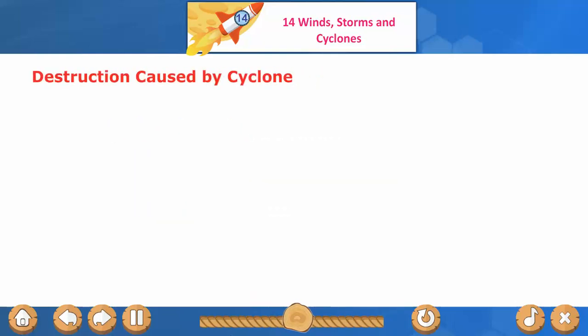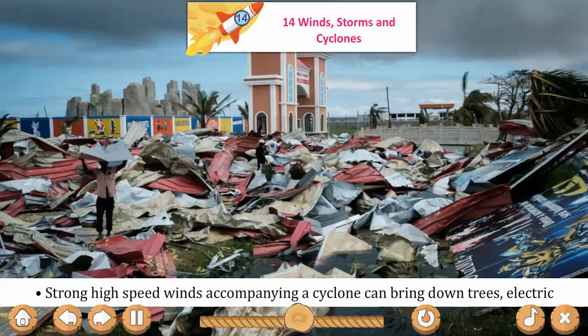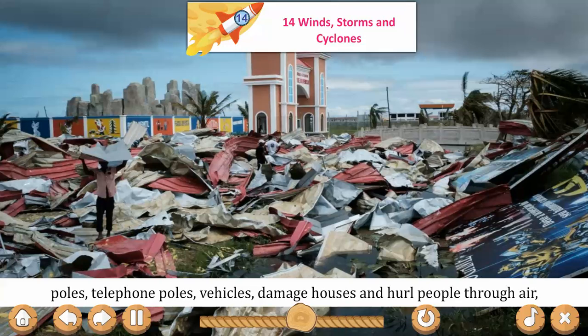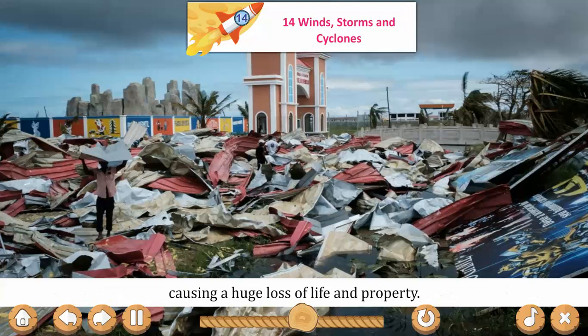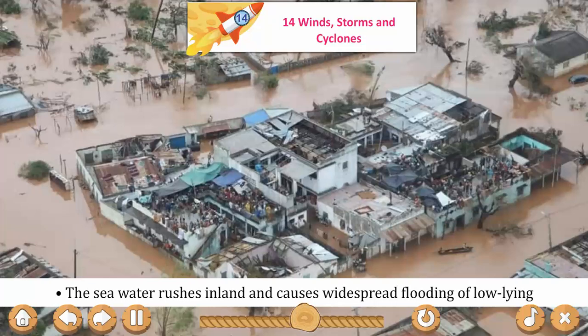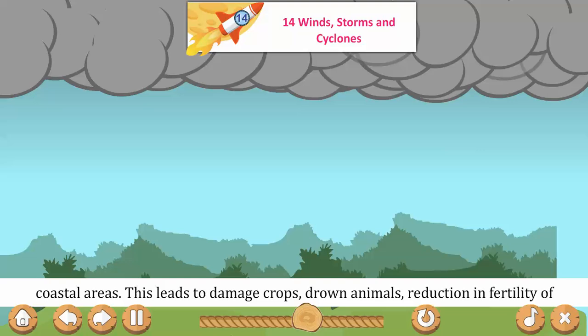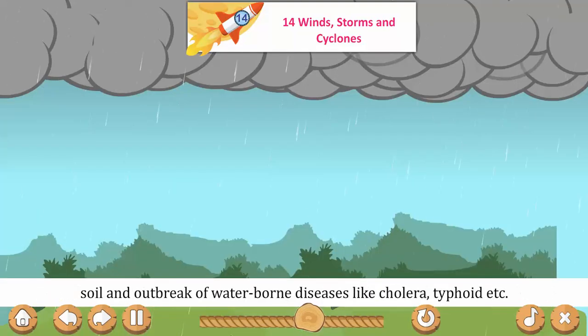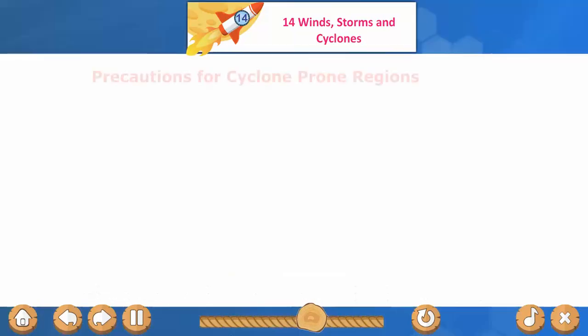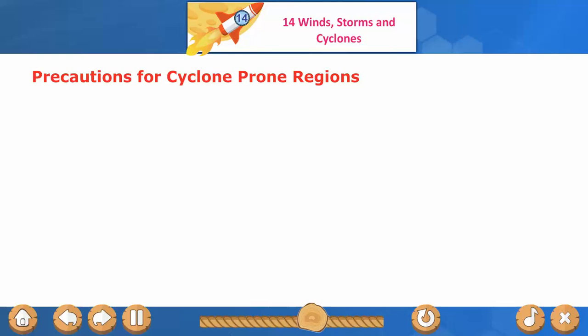Destruction caused by cyclone. Strong high-speed winds accompanying a cyclone can bring down trees, electric poles, telephone poles, vehicles, damage houses and hurl people through air, causing a huge loss of life and property. The seawater rushes inland and causes widespread flooding of low-lying coastal areas. This leads to damaged crops, drowned animals, reduction in fertility of soil and outbreak of waterborne diseases like cholera, typhoid, etc.